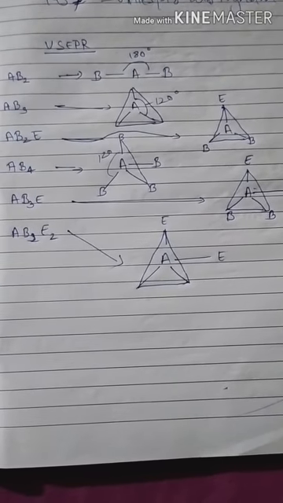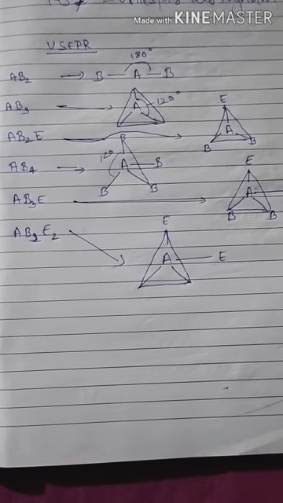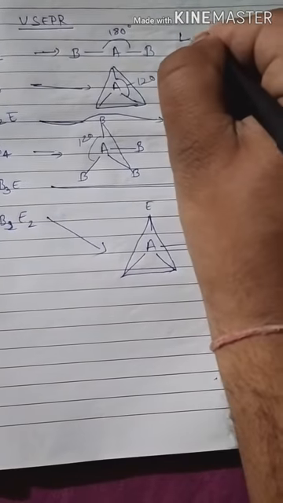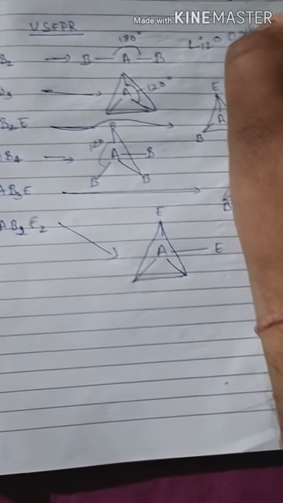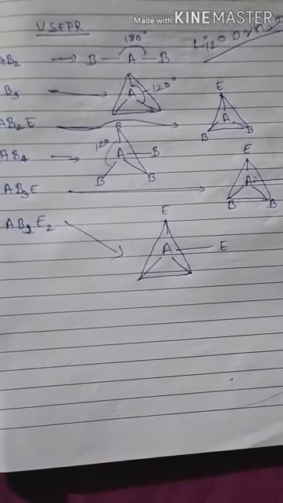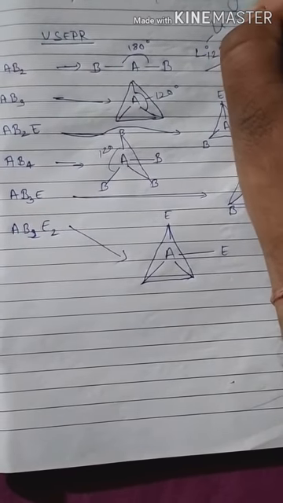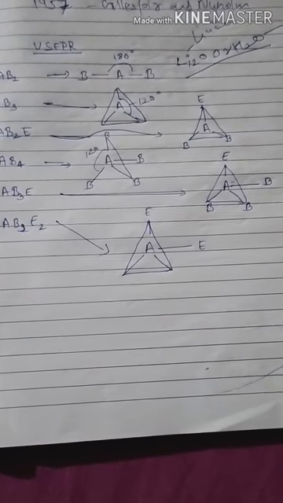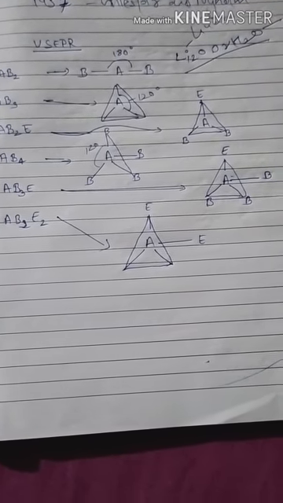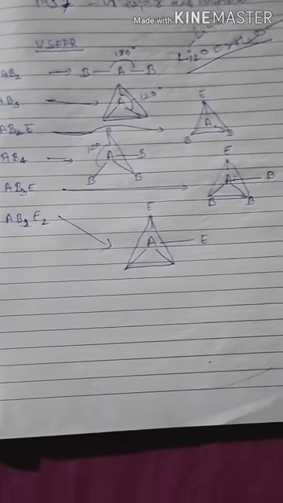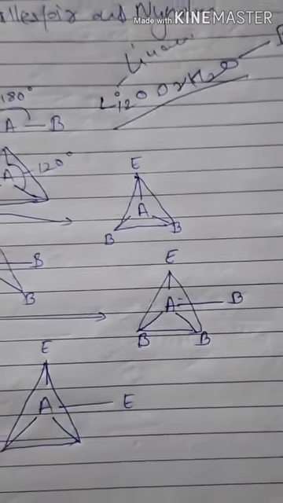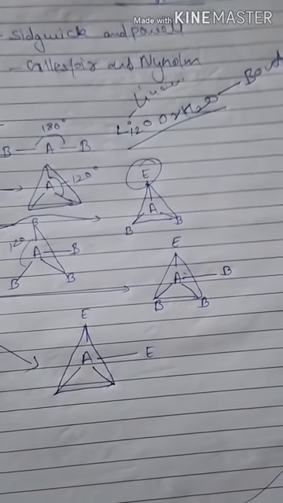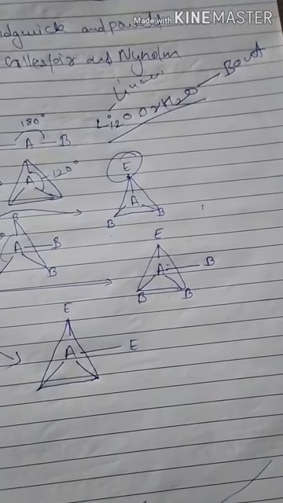A main limitation is, for example, AB2 is always a 180 degree angle, so it cannot explain why Li2O or H2O has the same structure, since H2O is bent but Li2O is linear. AB3 is a 120 degree angle, but in some conditions the angle increases or decreases. In AB2E, the structure cannot explain why the lone pair E occupies the equatorial position and not the axial position. This is mainly a limitation.